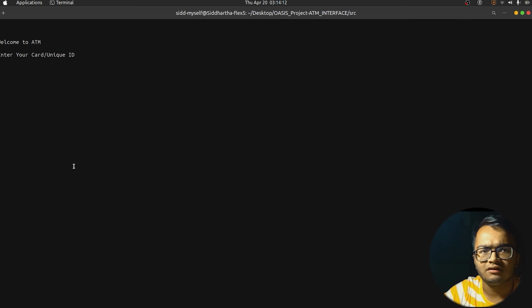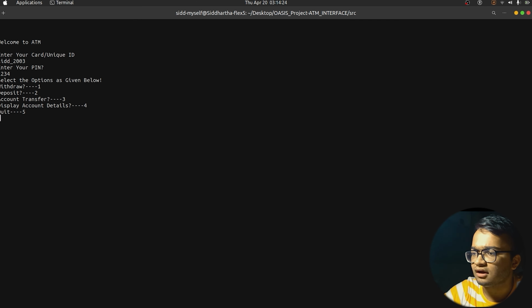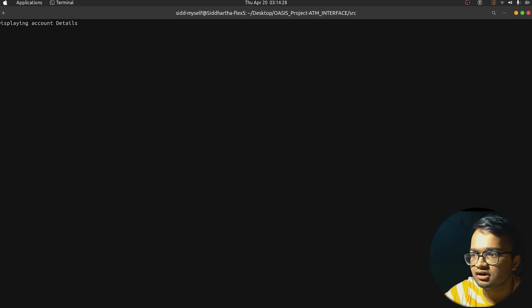So we will start with Siddharth's account. So it will be SID_2003. Once we press enter, we are supposed to enter our pin. So it was 1234, and we will display the account details. That is by pressing 4. It is displaying the account details.